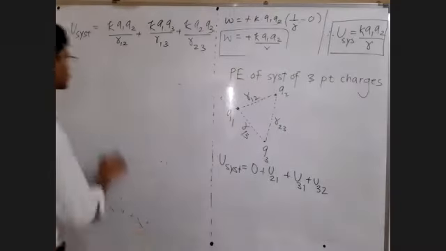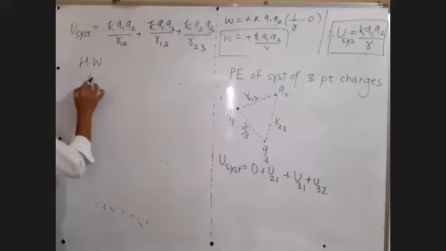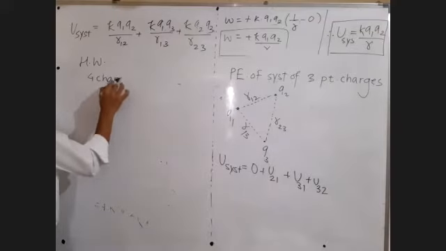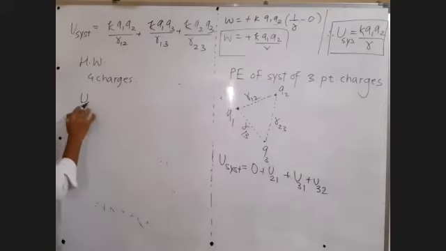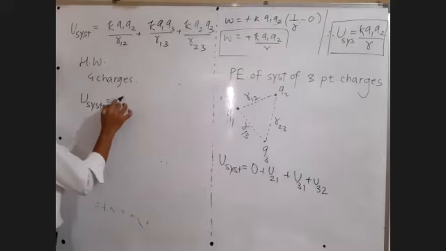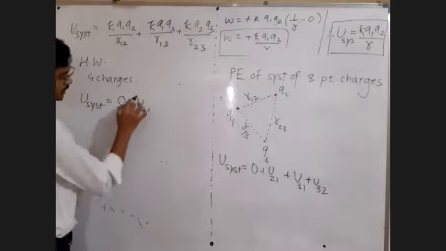Can you do this? 4 charges in the system. First, to bring the first charge, 0. To bring the second charge, first will be present there.